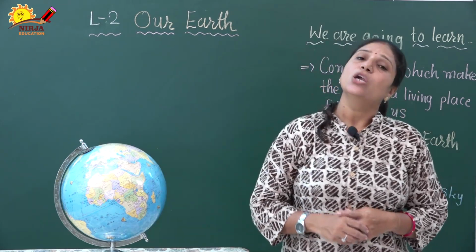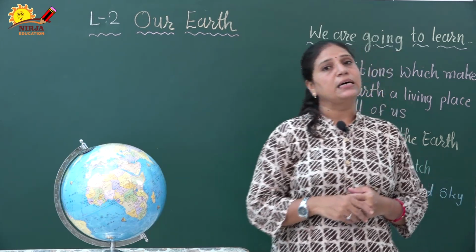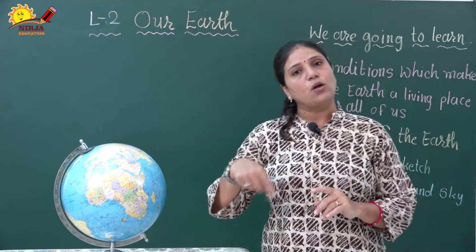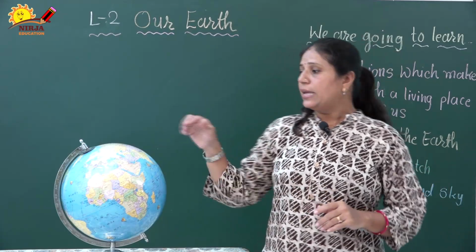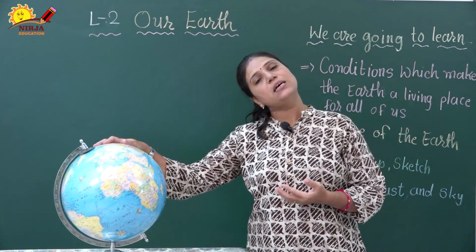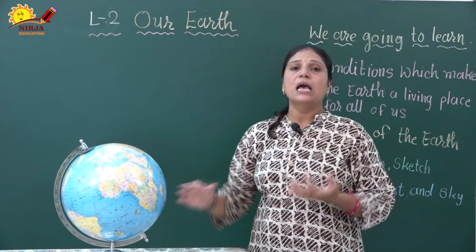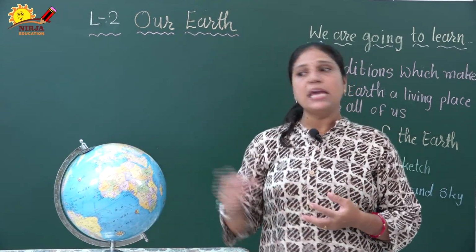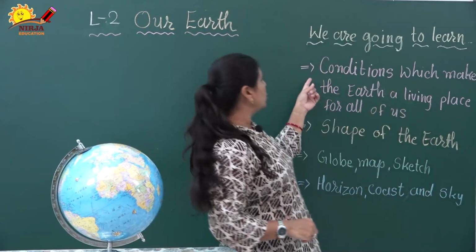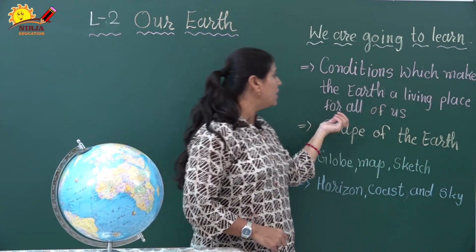Dear students, do you know that in our solar system our planet Earth is the 3rd planet. It is moving around the sun. Here I will show you this globe. What is the globe? Globe is the model of the Earth. How our Earth looks from outer space we can see from this globe only. So first of all we can go through this first point, conditions which make the Earth a living place for all of us.